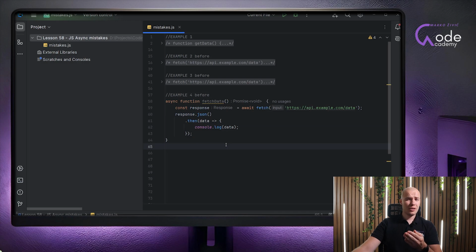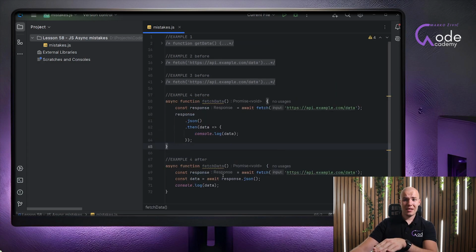Now, when you take a look at this code, you do not have to be aware that there is a problem. This will not blow up or anything like that. It will work, but you're mixing stuff that is not supposed to be mixed. Let me show you what I mean. Now, this right here is an alternative. You can see that we are still doing exactly the same. We still store the response into a variable. We are still awaiting it, but that is everything that is the same. After that, we are awaiting the response conversion into JSON and then just logging the data.